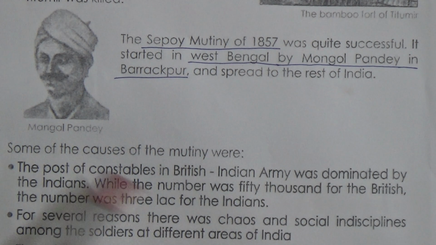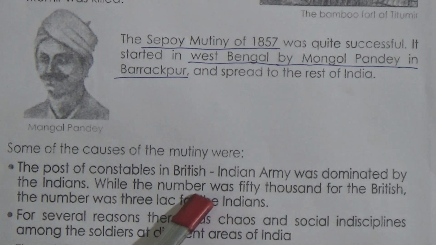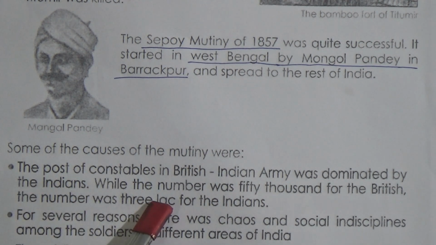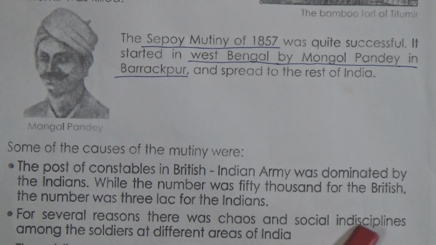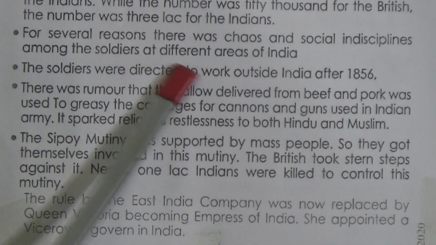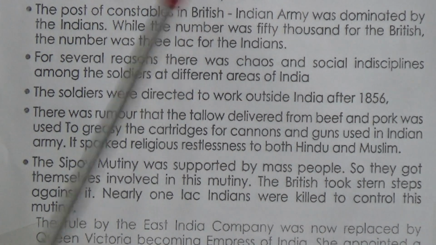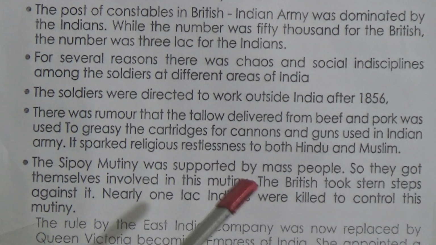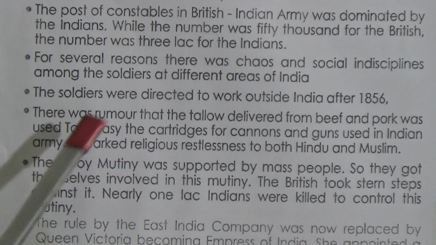So the British Indian Army was dominated by the Indians because there were only 50,000 British soldiers and the Indians were 3 lakhs. For several reasons, there was chaos and social indiscipline among the soldiers at different areas of India.